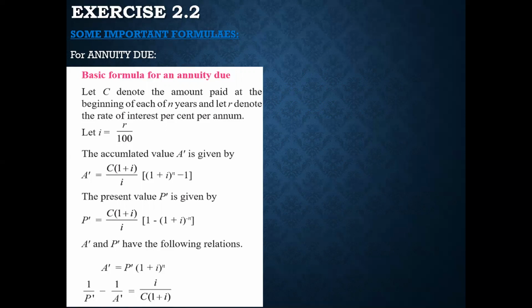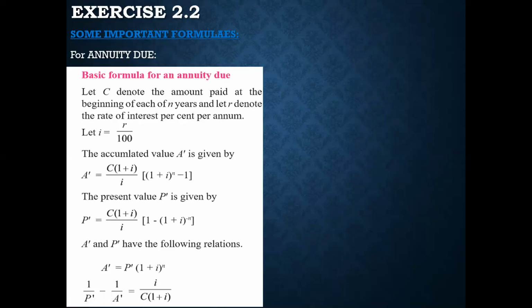Similarly, wherever you see the letter C, that is the amount paid at the beginning or end of each year, along with that you have to add the bracket 1 plus i. So these are the 2 new things introduced. All the other formulas are the same. So A is equal to C upon i into (1 plus i) raised to n minus 1 has been changed into A dash is equal to C(1 plus i) upon i. The rest of it is the same.